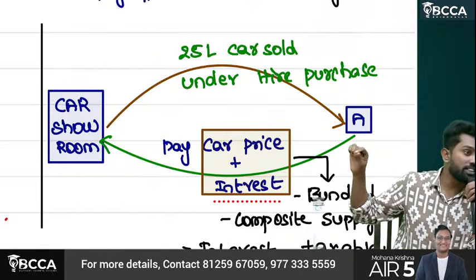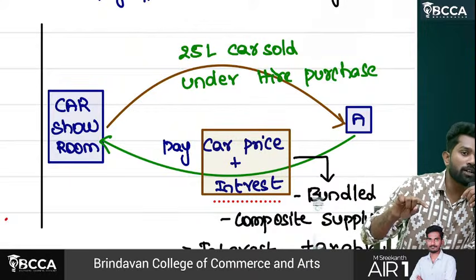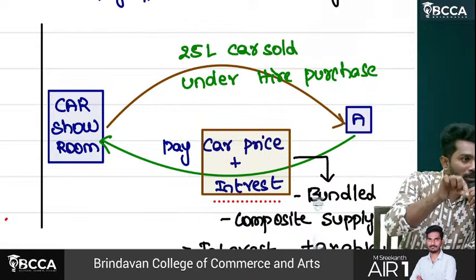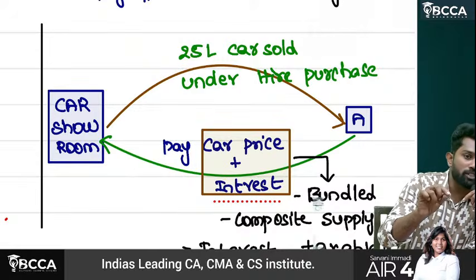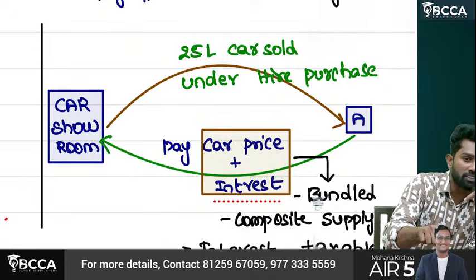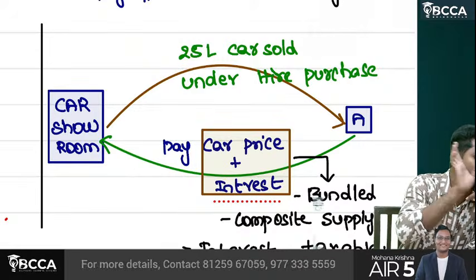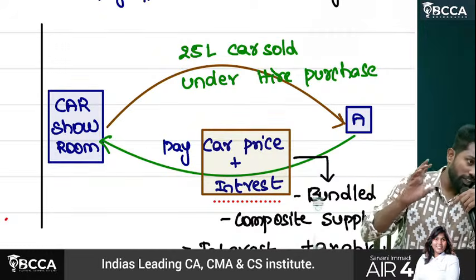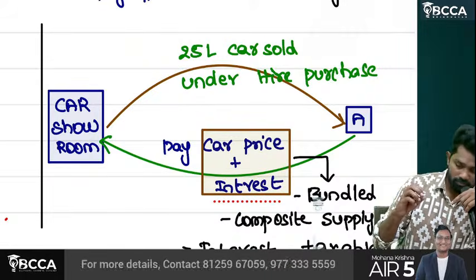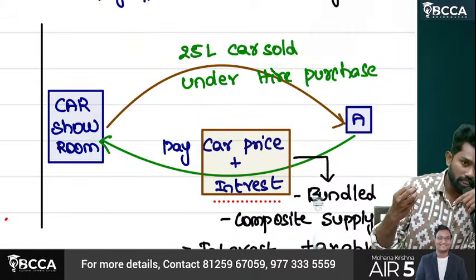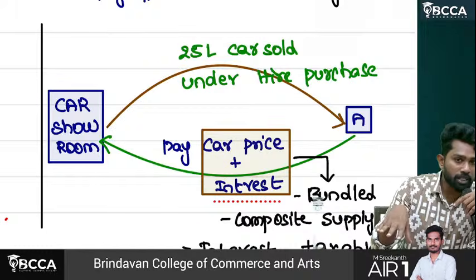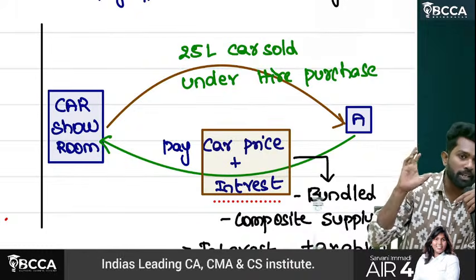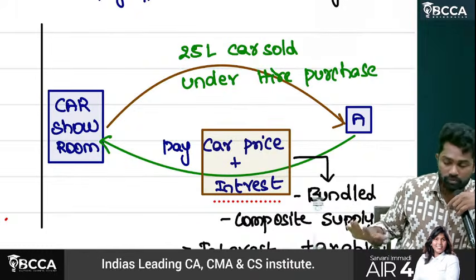Yes, interest individually is exempted, but here it is part of the bundle. Interest is not the principal supply, it is an incidental activity. In composite supply, how do we tax? There is a bundle. Sir, yes, I know we have not yet completed composite supply. Some people might feel this is too advanced, but since it's a fast track batch, I am assuming you know a little of the basics of composite supply and proceeding with this. Okay.